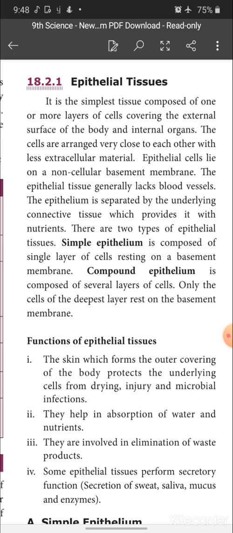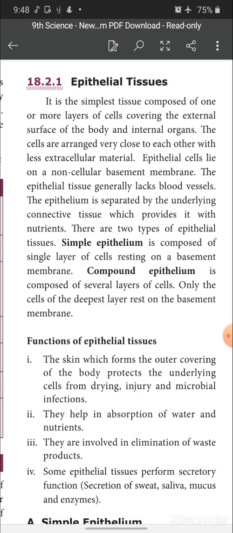Okay. So, when we talk about epithelial cells, the cells lie on a non-cellular basement membrane. That means epithelial cells lie on a basement membrane, but the basement membrane is not made up of cells. So, then the epithelial tissues generally lack blood vessels.